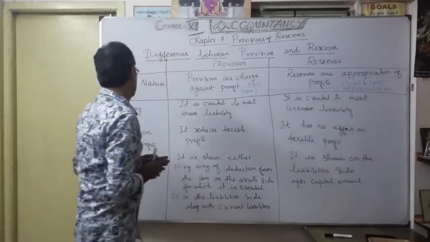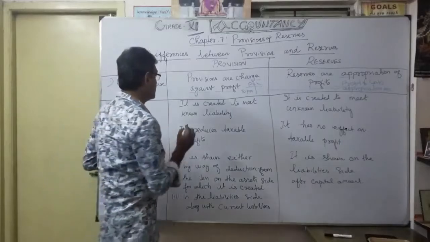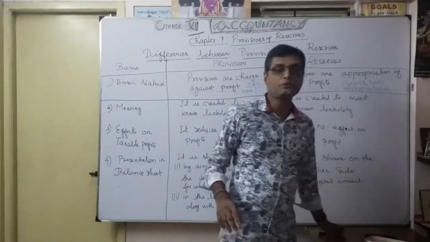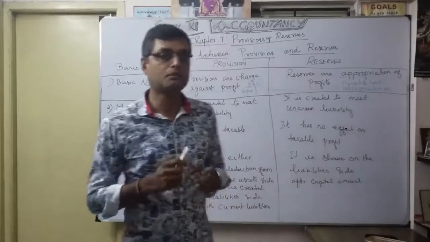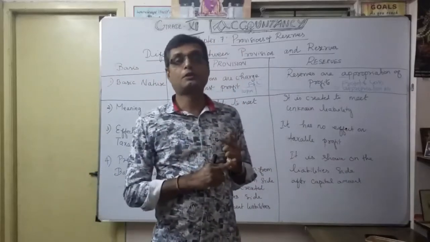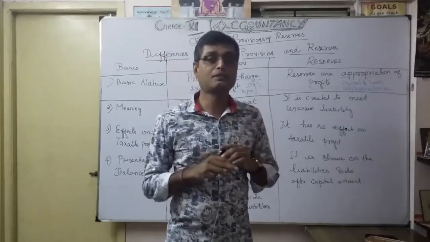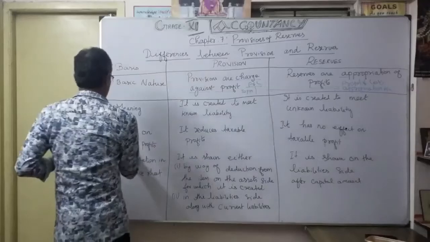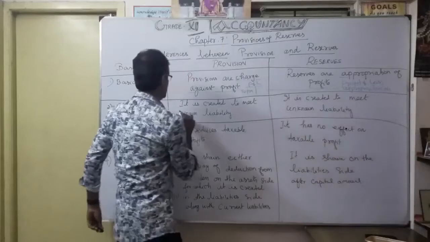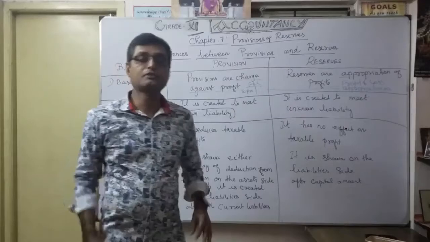And the second one, meaning. Why are you going to create a provision? To meet a known liability. Definitely you know a certain liability will come. That's the provision. For example, provision for doubtful debts, provision for discount on debtors, and provision for taxation. Anyway you are going to pay tax. It is a known liability. This word is very important. Known liability. That's why you create a provision.